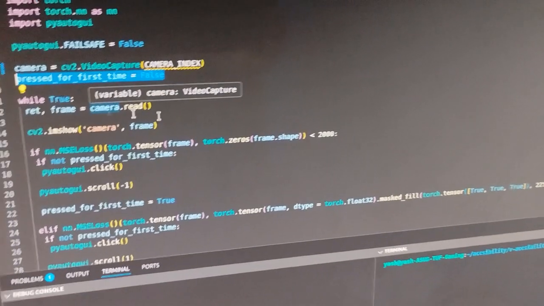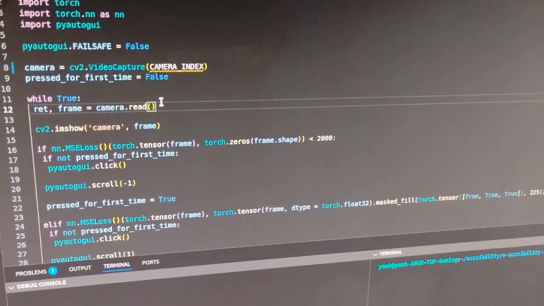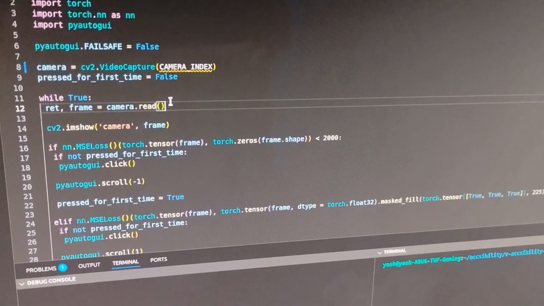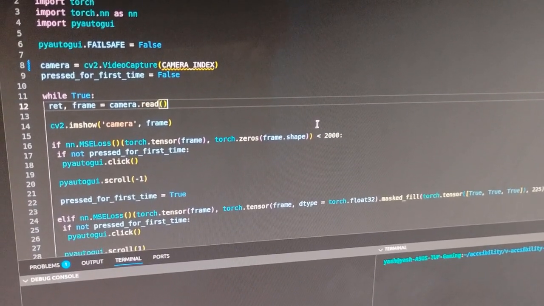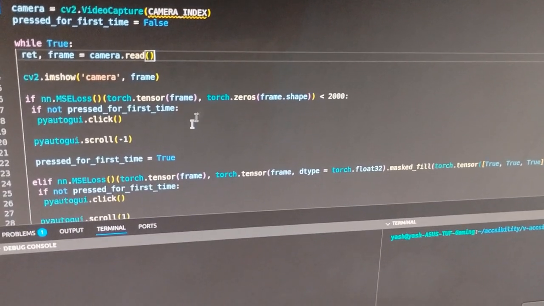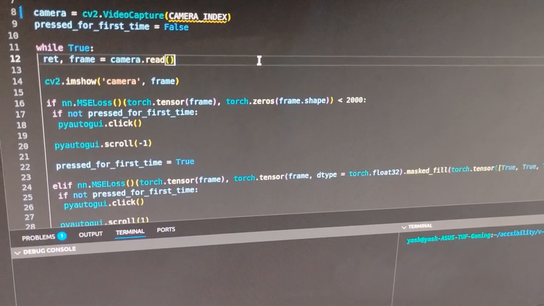Then I check whether the scroll has happened the first time or not. When it's happened the first time, it will click that place, and after that it will start scrolling it down one level.